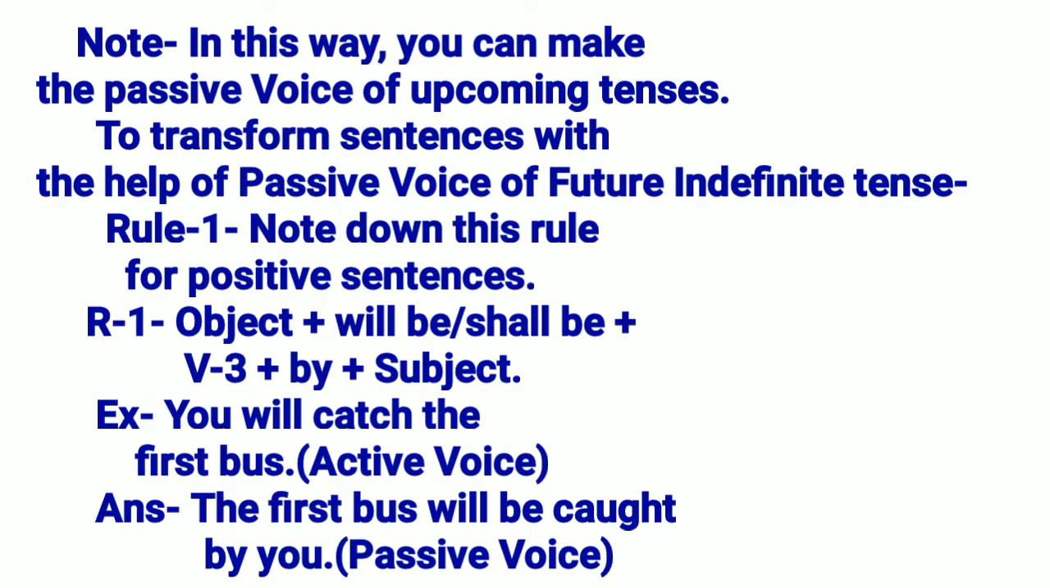Note: in this way, you can make the passive voice of upcoming tenses to transform sentences with the help of passive voice of future indefinite tense. Rule 1. Note down this rule for positive sentences. R1. First of all, object, then will be or shall be, then V3, then by, then subject.